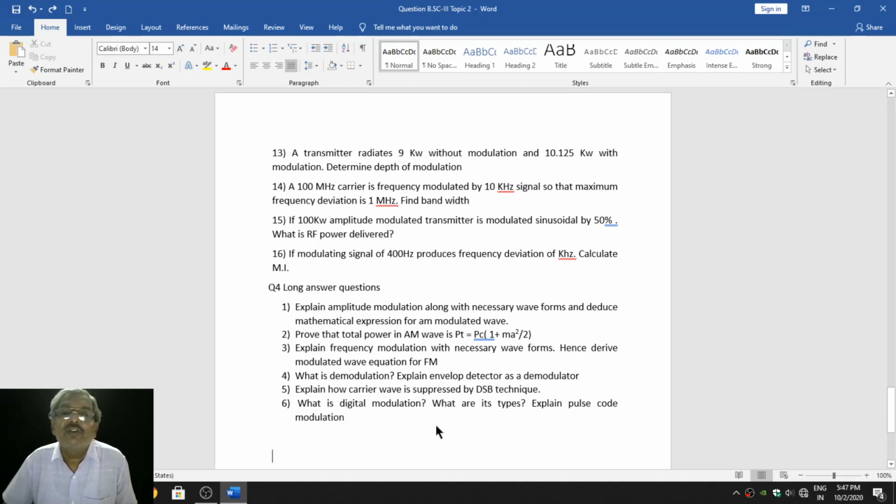What is digital modulation? What are its types? Explain pulse code modulation. So these are the long answer type questions likely to be associated with topic number 2. Dear students, these are some of the questions just to get an idea how questions are likely to be asked on topic number 2.